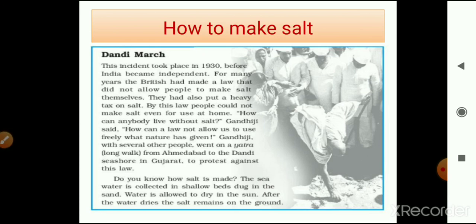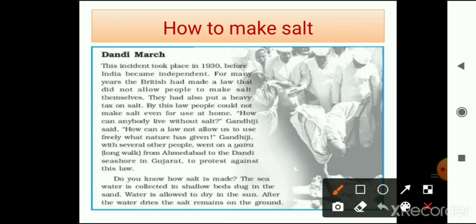So Gandhiji with several other people went on a yatra, a long walk, from Ahmedabad to Dandi seashore in Gujarat to protest against this law. Do you know how salt is made?